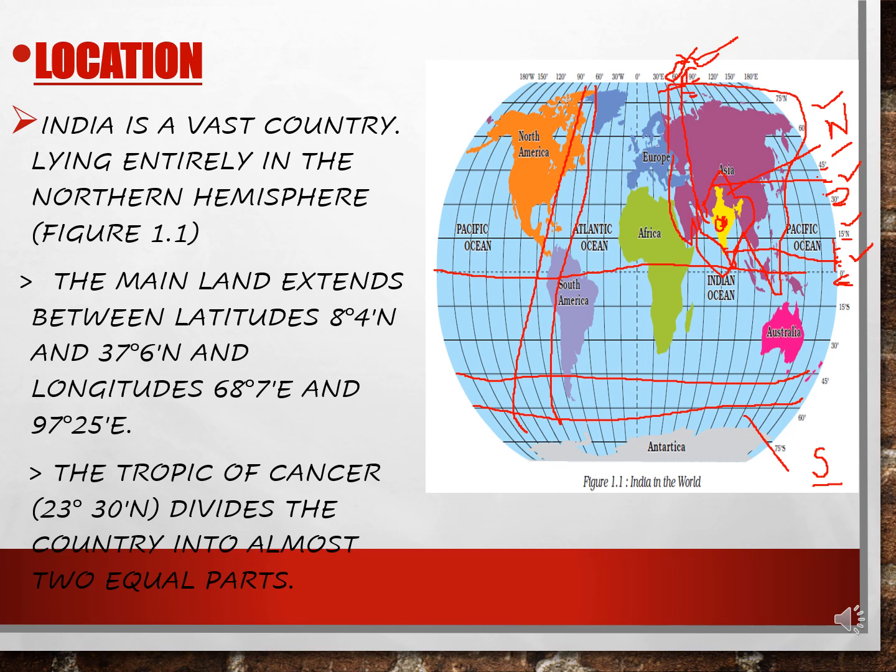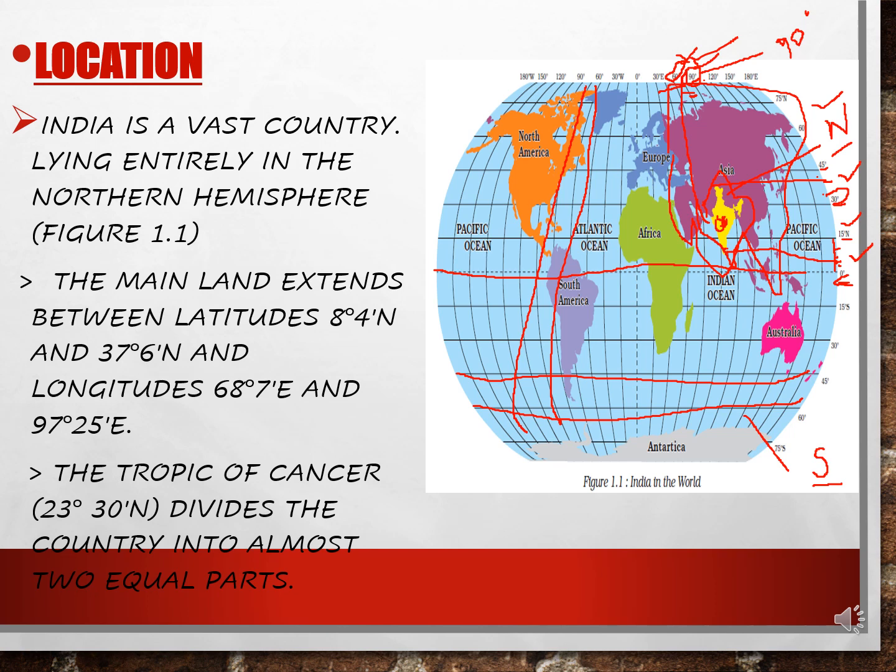So starting from here and ending till here. See, this is 90. So see where this line is going, here something around 97 degrees 25 minutes east.